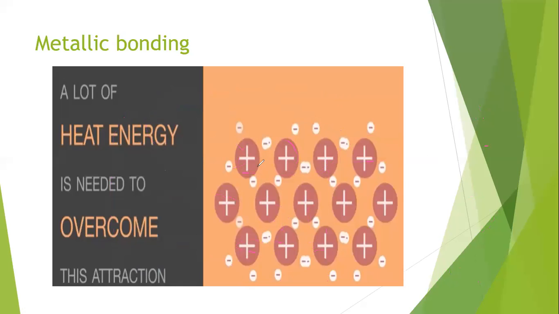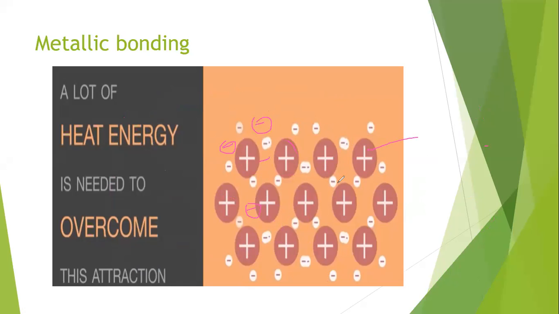See, electrons are not properly arranged. Electrons are freely moving. These negative charges are basically electrons. And due to the release of these electrons, metals carry positive charges. So in metallic bonding, positive and negative charges are basically observed.